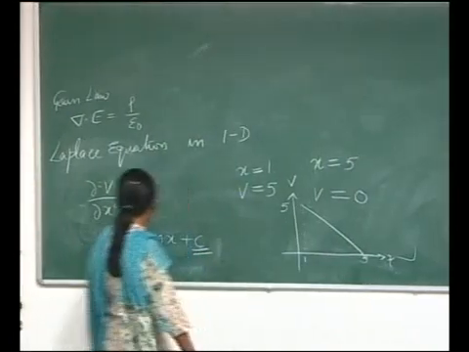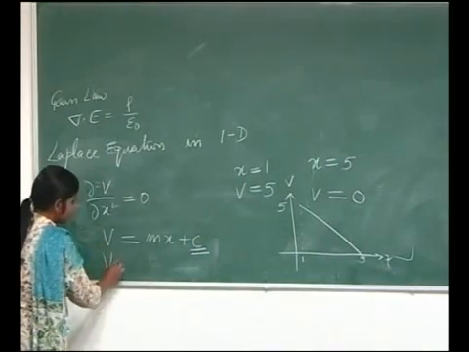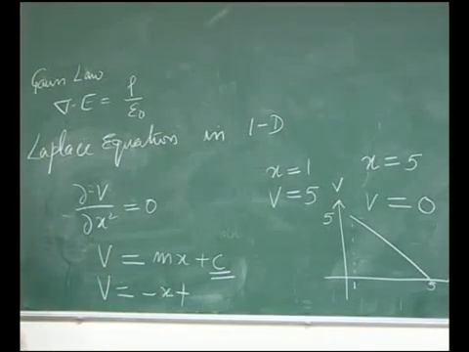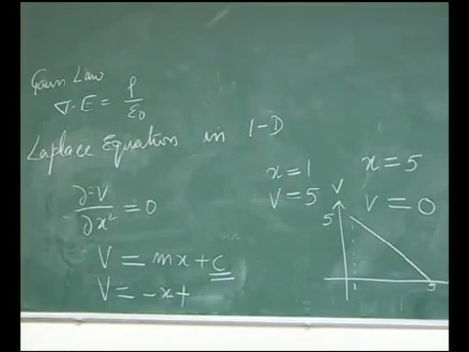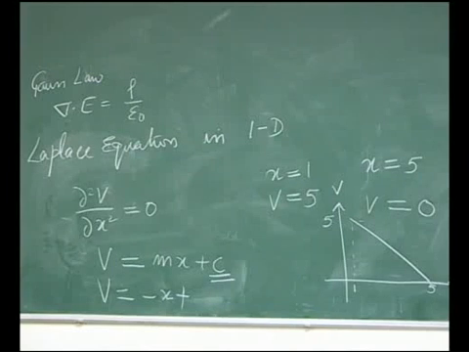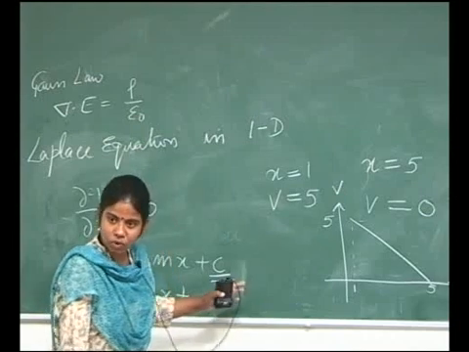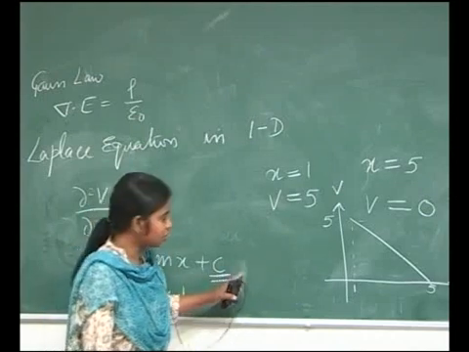So, I can say that V is equal to minus x plus what? What is C? It is not an unknown constant, it is an intercept.